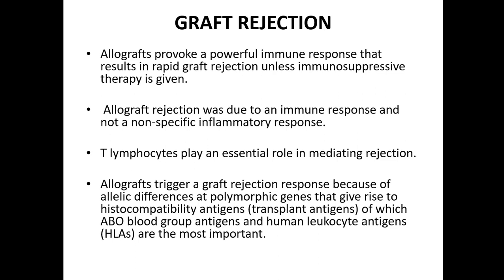The specific cause of rejection is the presence of histocompatibility antigens on the transplant. Our body can identify the native histocompatibility antigen and the foreign histocompatibility antigen. There are two important types of histocompatibility antigens: the ABO blood group antigens and the human leukocyte antigens.